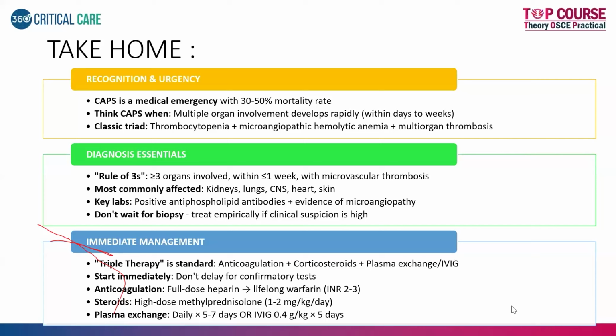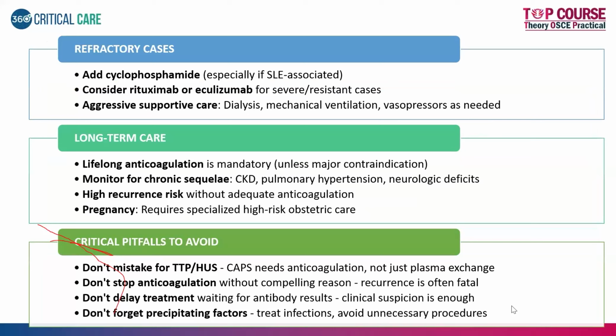Rule of threes is one thing that you have to remember: usually three or more organs involved in less than 1 week. And triple therapy. If you have all of this, probably you can write the answer. Triple therapy: remember, high dose corticosteroids are the first thing you have to give, followed by anticoagulation. Either choose plasma exchange or IVIG. You have to continue anticoagulation until the patient recovers, and probably they might require lifelong anticoagulation. That is one thing that has to be stressed to these patients. In refractory cases, you can use second line drugs like cyclophosphamide, rituximab, or eculizumab.